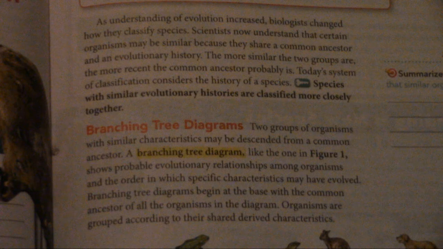Characteristics lower on the branching tree probably developed before characteristics higher on the tree. A shared, derived characteristic is a trait, such as fur, that the common ancestor of a group had, and passed on to its descendants. Organisms to the right of the fur label all have this shared, derived characteristic.